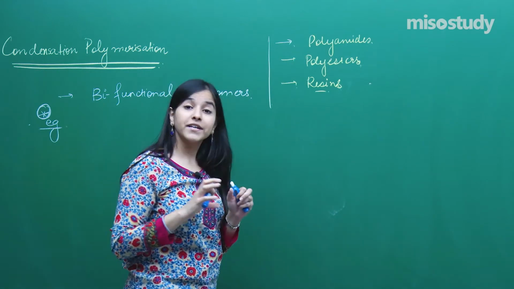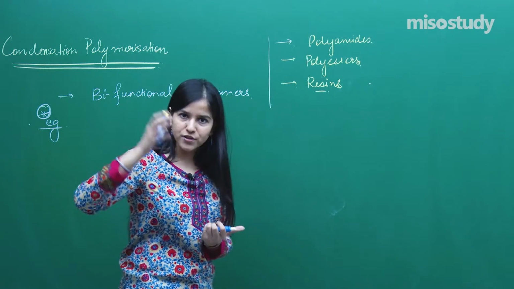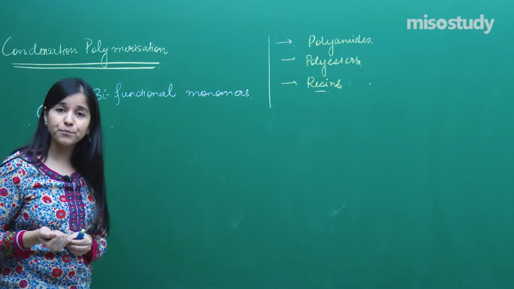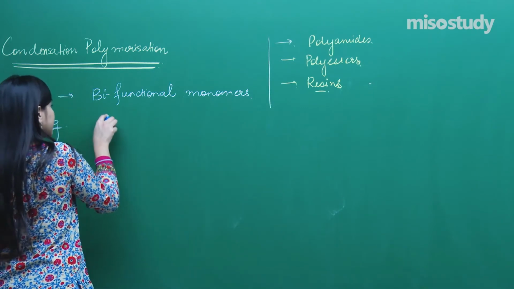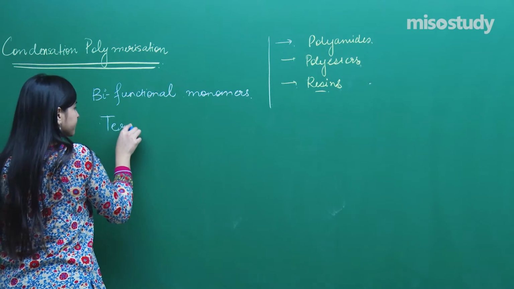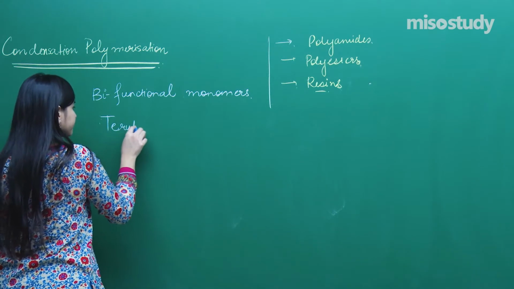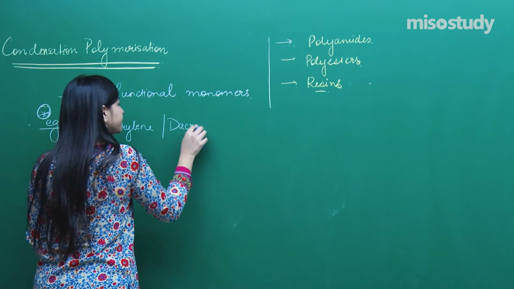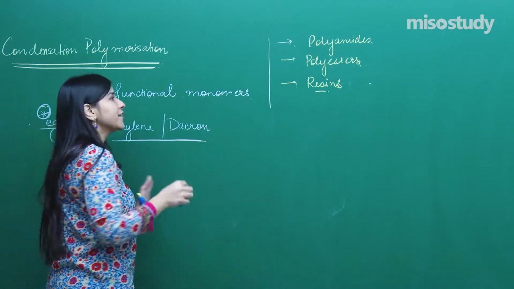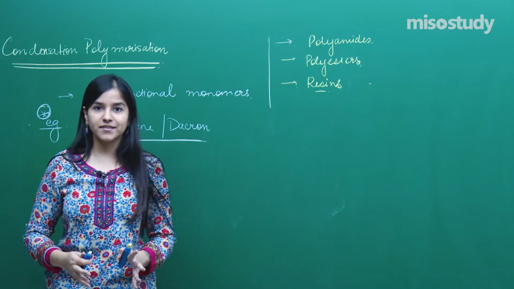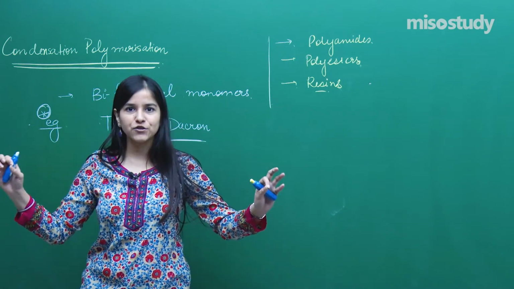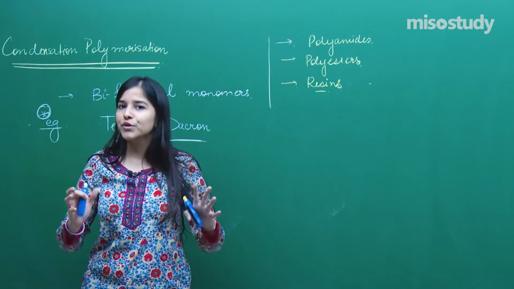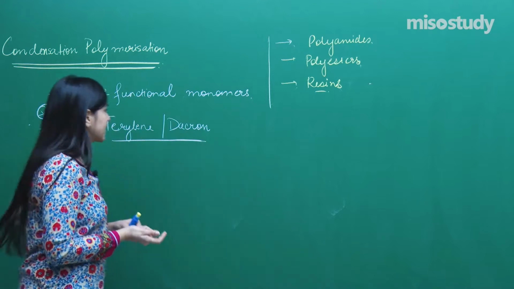Now polyamides, we already have covered that. Polyesters, let me give you an example now, is included in the category of polyesters only. It's the formation of terylene, also known as Dacron. It's a very good polyester, right? It's crease resistant, its fiber is very strong, it can be mixed with wool and silk, giving it more strength and more durability, right? So that is what this Dacron is.